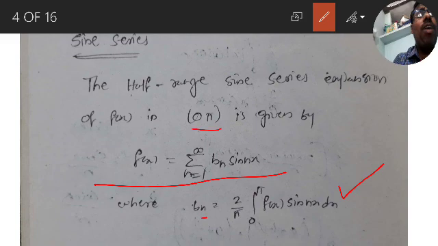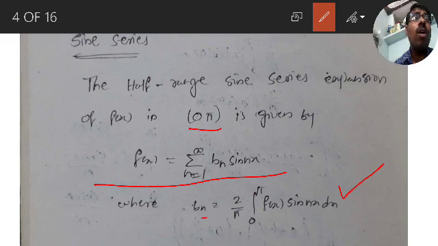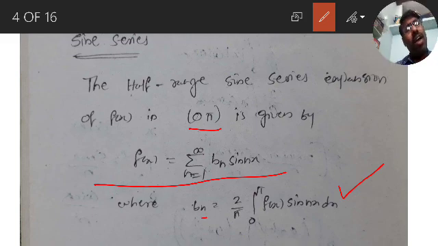So what is the interval of the range? The range is 0 to pi, not minus pi to pi, it is 0 to pi. So the half-range sine series is nothing but our Fourier series for an odd function, with only a change in interval. There the interval is minus pi to pi. Here the interval is 0 to pi. Very much the same. The series is the same. The bn formula is the same. Everything is the same. Integration limits are the same. Everything is the same as for an odd function.